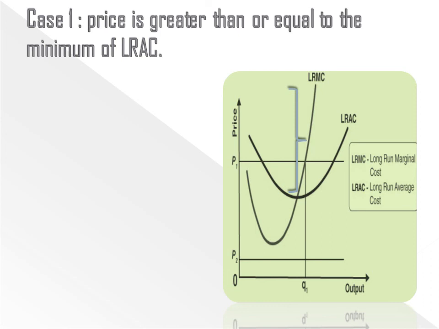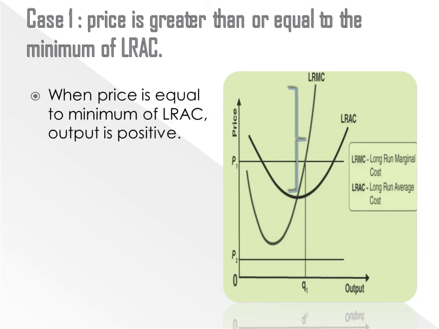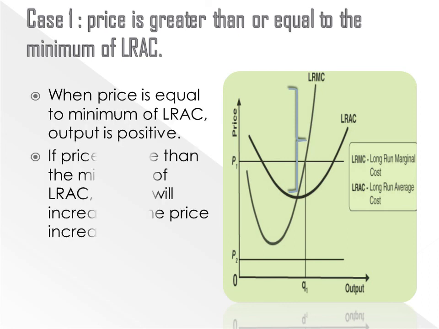The rising portion of LRMC is called the long run supply curve, which starts from the minimum of LRAC. When price is equal to the minimum of LRAC, output is positive. If price is more than the minimum of LRAC, supply will increase as the price increases.